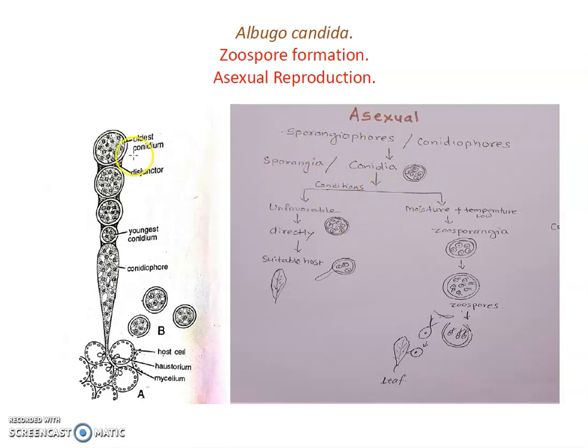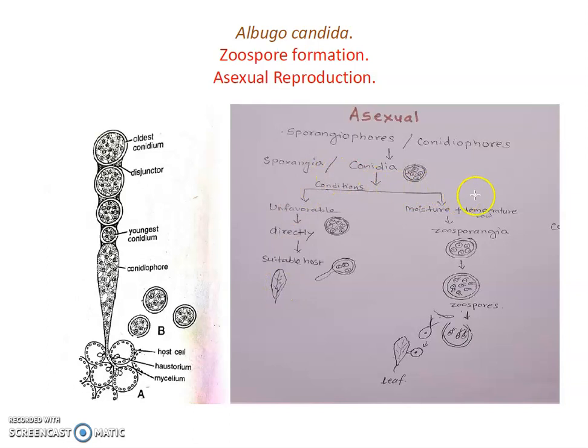So when the conidia form, there are two choices: the condition is favorable or the condition is unfavorable. When the condition is unfavorable, this conidia directly germinates. When they reach a host, they directly germinate and produce a germ tube and infect the leaf.